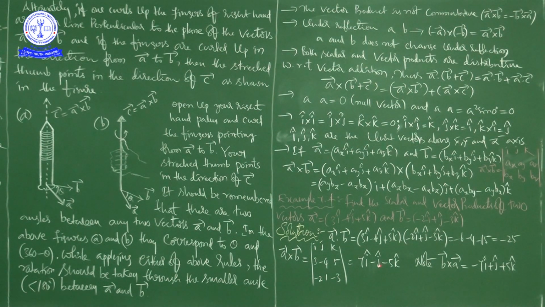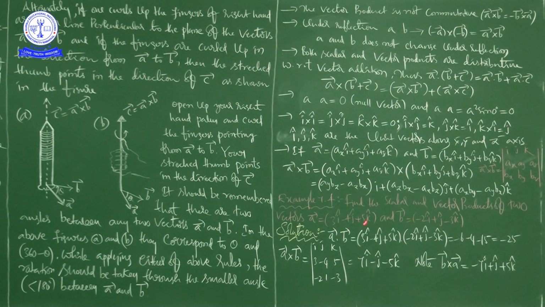So minus 1 into j means minus j. Either minus j into 1 or minus 1 into j, finally it will give you minus j. And next k, it is 3, minus 8, so minus 5 will come, minus 5k, right? So 7i minus j minus 5k will be the resultant of the two vectors 3i minus 4j plus 5k and minus 2i plus j minus 3k, regarding the vector product.